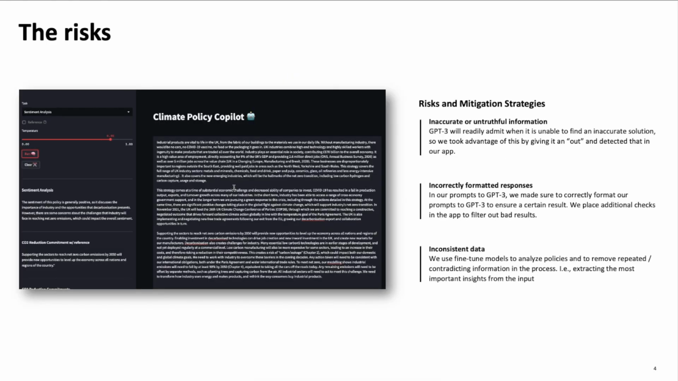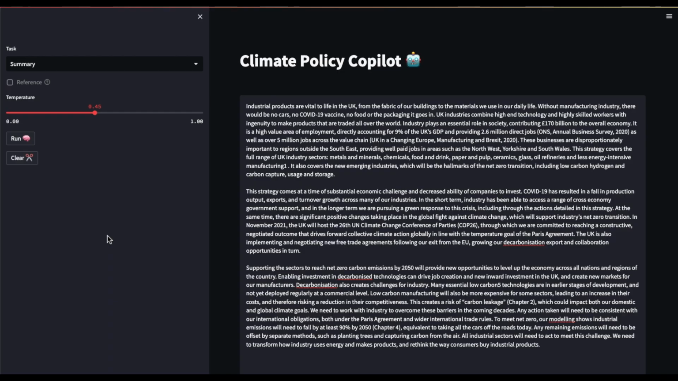We did address a lot of risks when we created this, namely, we prevented inaccurate and untruthful information from the models and prevented formatting and inconsistent data issues. I'm now going to jump into a quick demonstration of the solution.